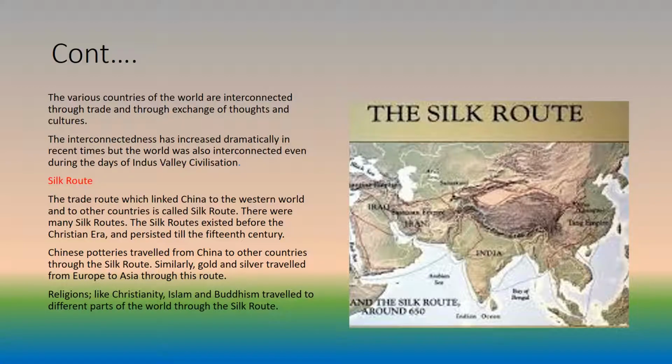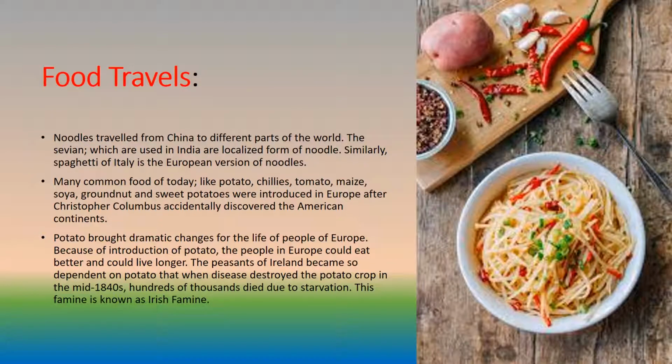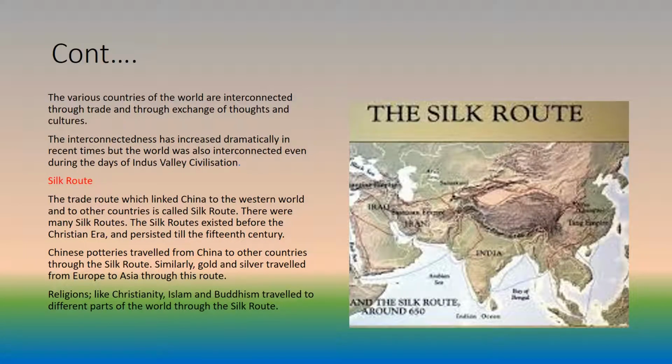There were many Silk Routes. The Silk Routes existed before the Christian era, and persisted till the 15th century. Chinese potteries traveled from China to other countries through the Silk Route. Similarly, gold and silver traveled from Europe to Asia through this route. Religions, like Christianity, Islam, and Buddhism traveled to different parts of the world through the Silk Route.